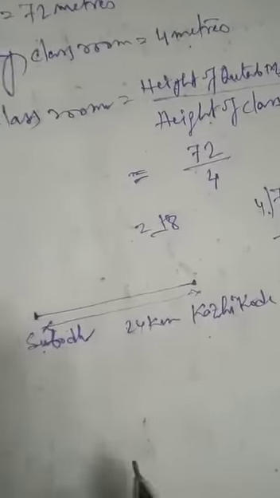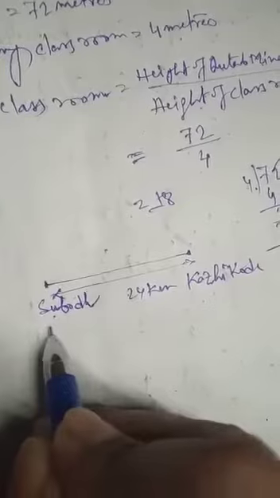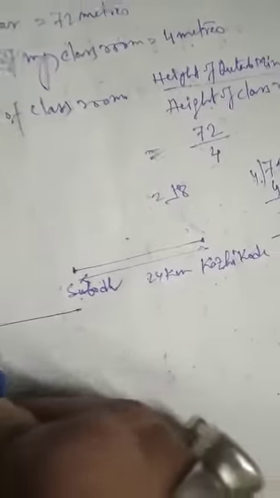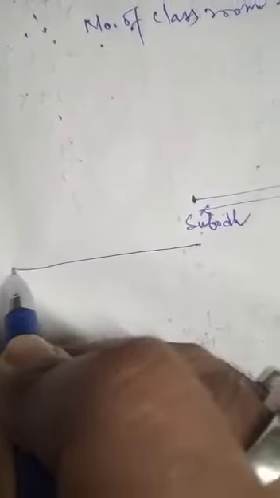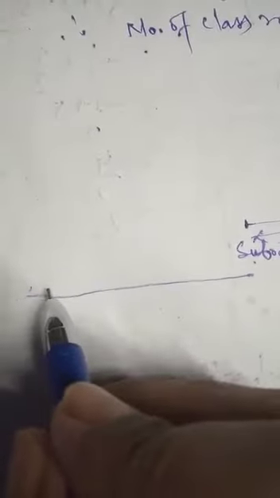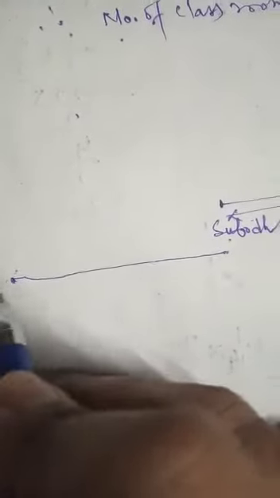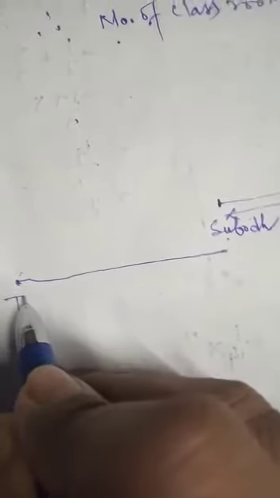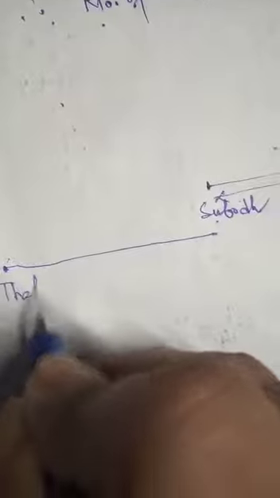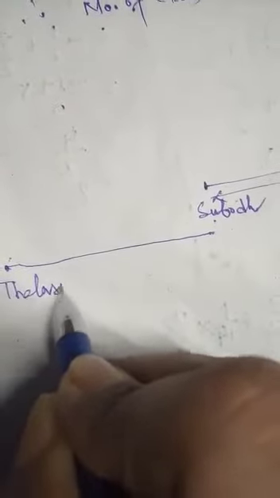Okay, from this same place, Manjani is going to Thalassery. Where is he going? Thalassery. Suppose this place is Thalassery.